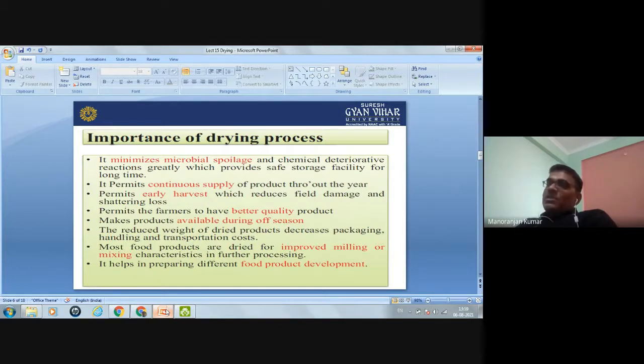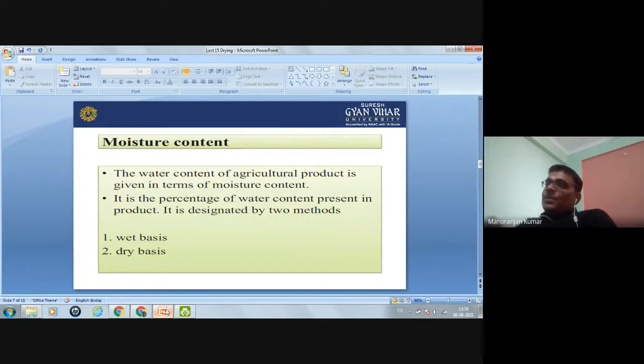That's why we do drying of agricultural produce after the harvesting. Now you know in the drying, what we do is remove the moisture present in the grain. Okay, in the grain moisture is present.